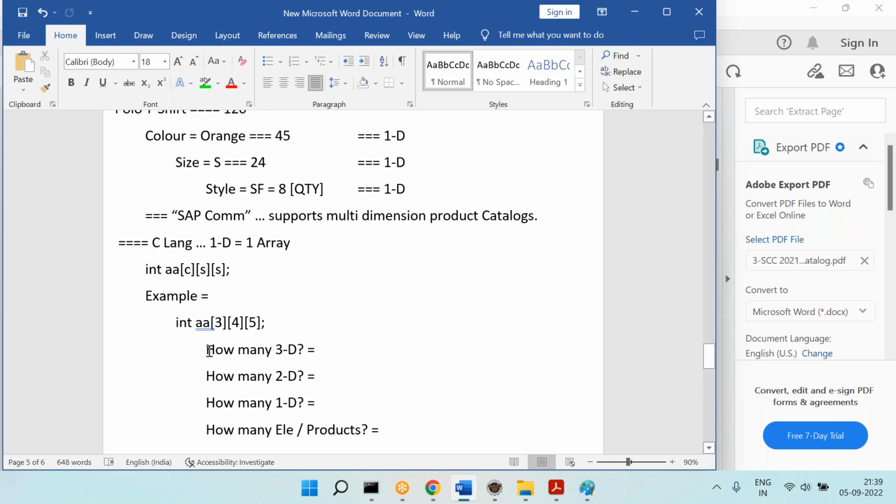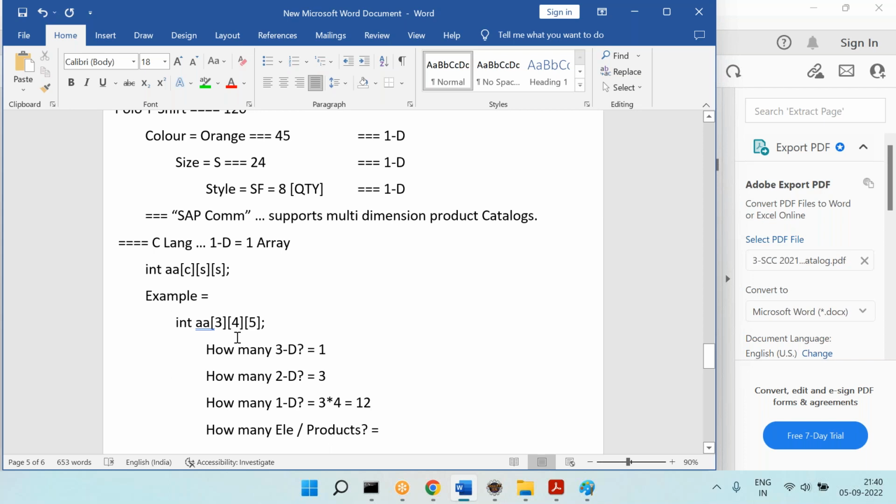Okay. So let's come back here. How many three-dimensional are there? There is only one three-dimension, right? Next, how many two-dimensional arrays are there? 3 2Ds are there. I think index is from 0, right? Next, how many one-dimensional arrays are there? There are 3 two-dimensional arrays, and in each there are 4 one-dimensional arrays. So that means 1Ds are 3 into 4, which is 12.